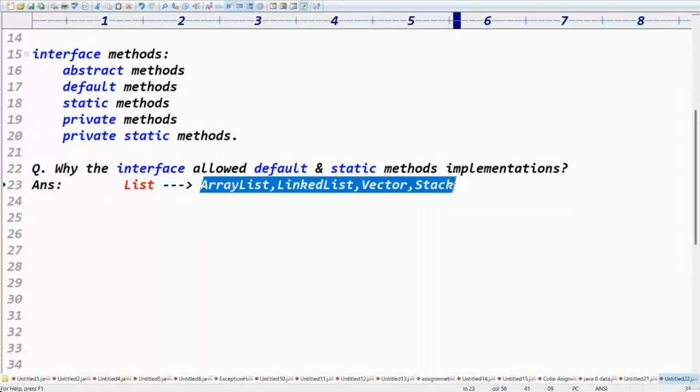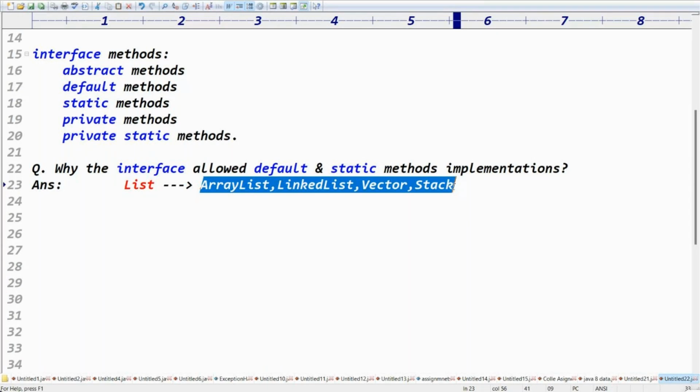Once we define the implementations in the interface itself using default methods and static methods, that can be used by all implementation classes, right? I want to give some common functionality to all implementation classes, so that functionality is declared inside the interface using default and static methods.